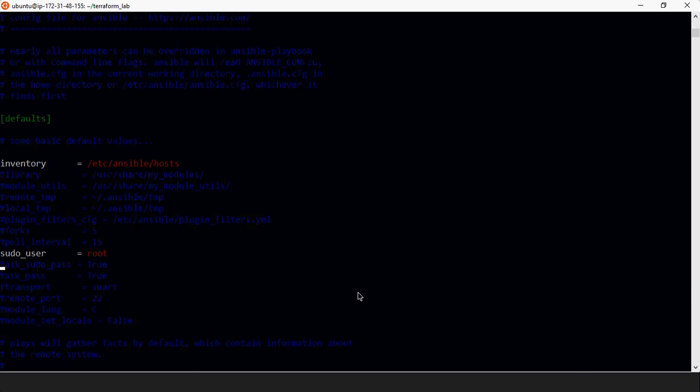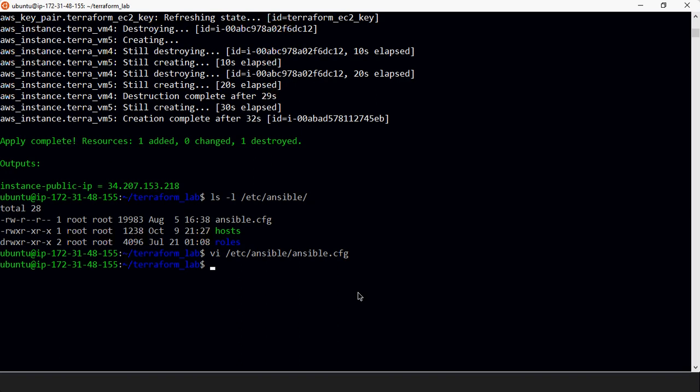In the config file, I have just uncommented the inventory file host and the sudo agent, although it is not required, because while executing through Jenkins I am not going to use this host file. I am just simply giving the ad hoc commands in the console.